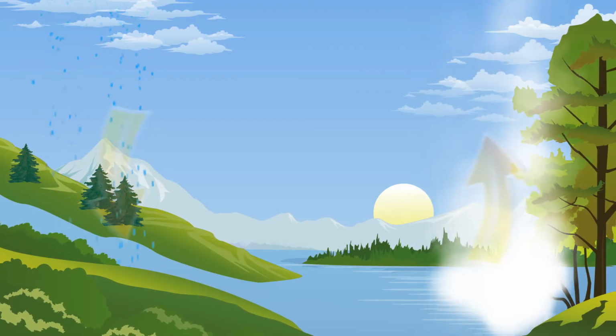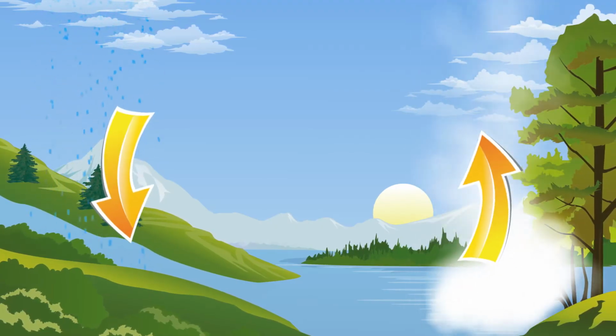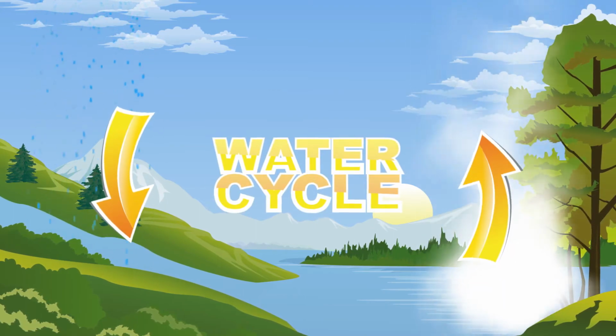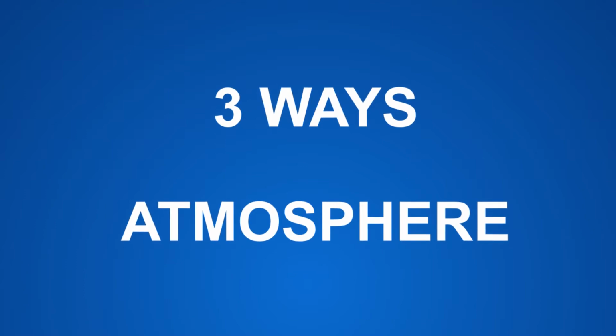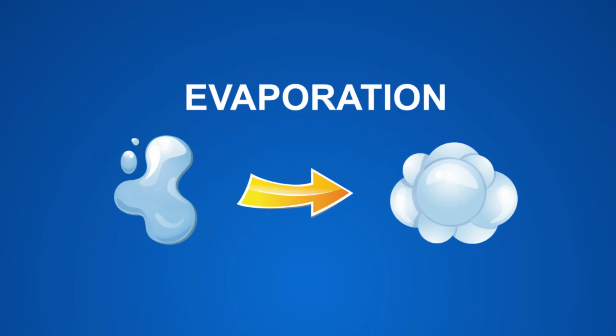Water flows in a continuous loop. The constant flow of water is called the water cycle. There are 3 ways water can enter Earth's atmosphere. 1, the most common process is called evaporation. Evaporation is when liquid turns into gas without being boiled first.